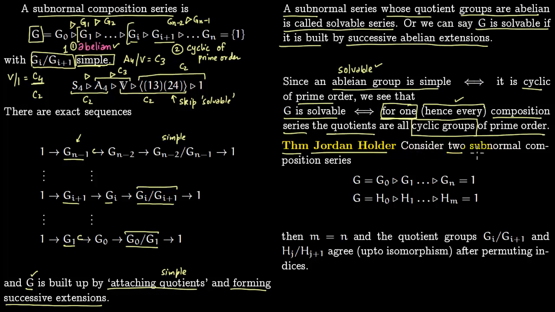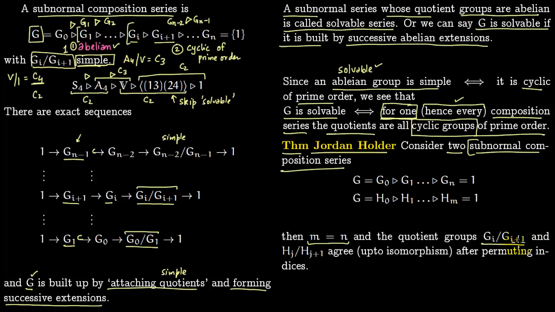So say you have two subnormal composition series. G has one series like this, G0, G1 all the way to Gn, and Gn is identity. And you have another series which is H0, H1 to Hm, which is identity. Then the length is the same, m is equal to n, and the quotient groups, which are simple because we are just talking about subnormal composition series, agree.